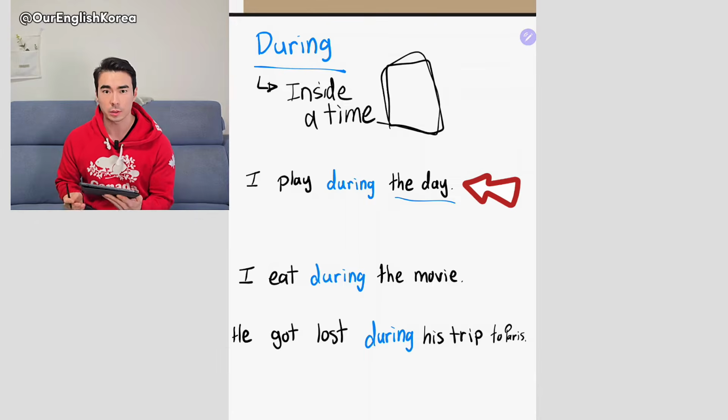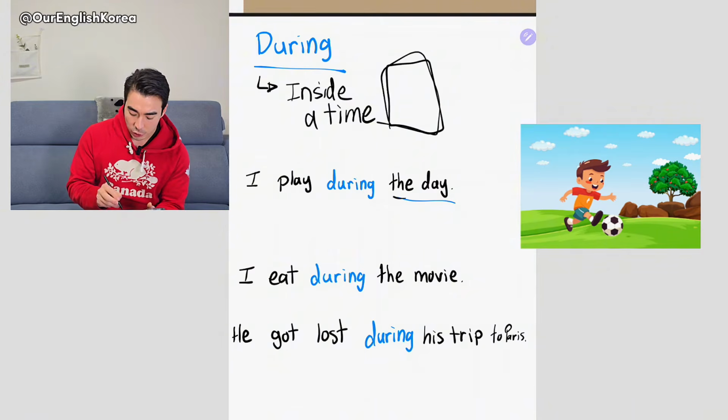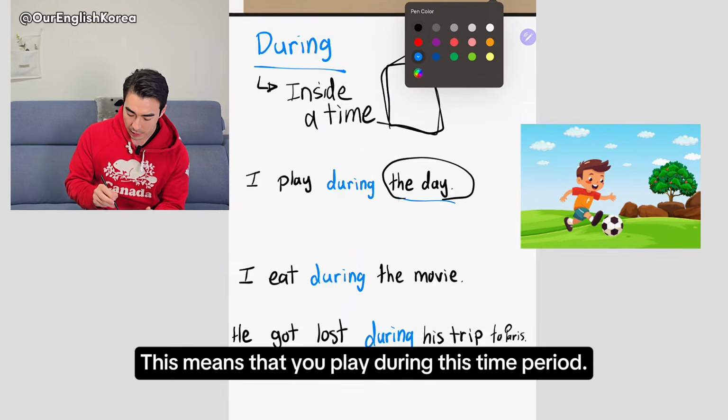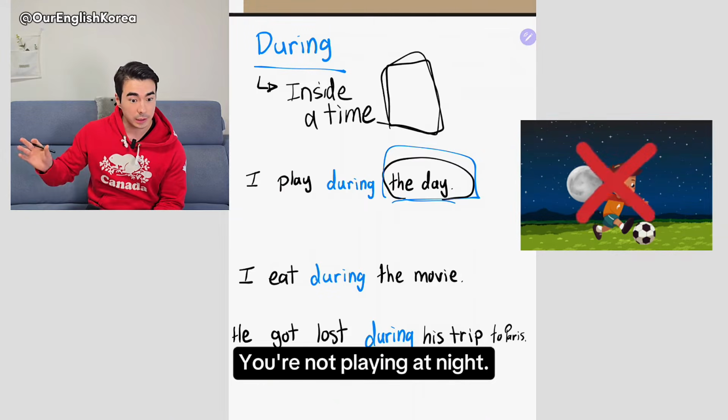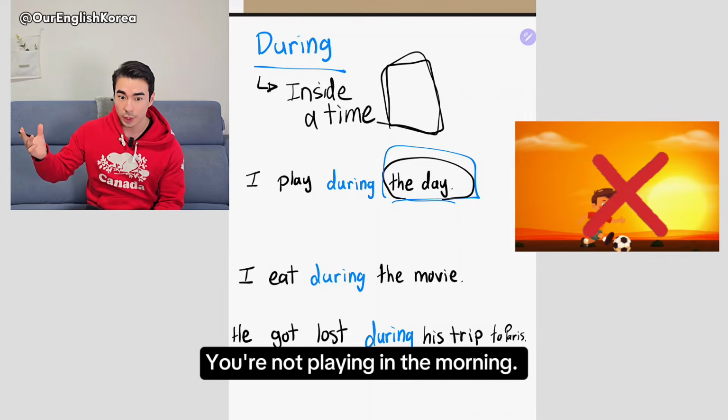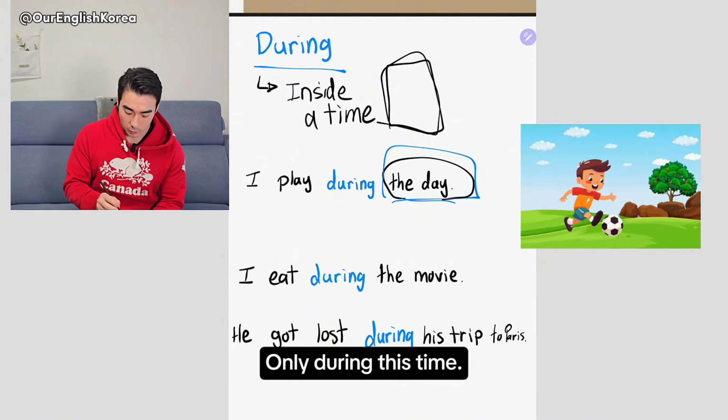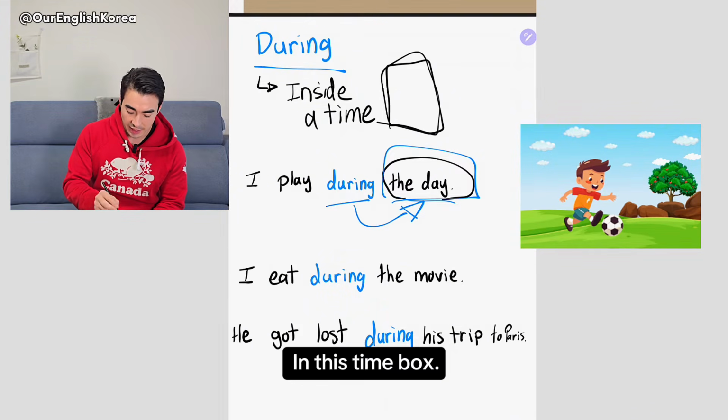For example, I play during the day, right? This means that you play during this time period. You're not playing at night. You're not playing in the morning before the sun rises, only during the time. In this time box, day.